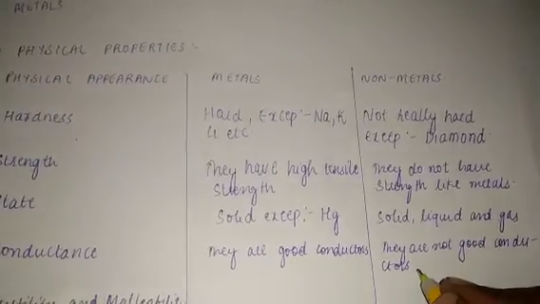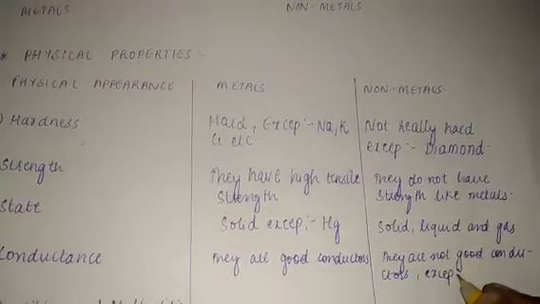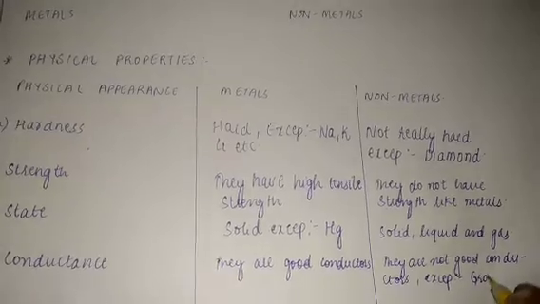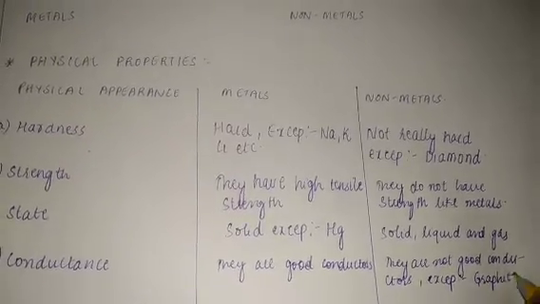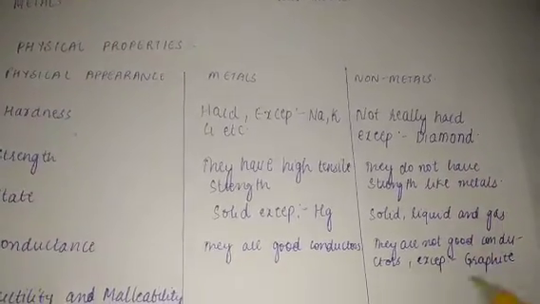But there is one exception, that is graphite. Graphite is also made up of carbon, similar to diamond.